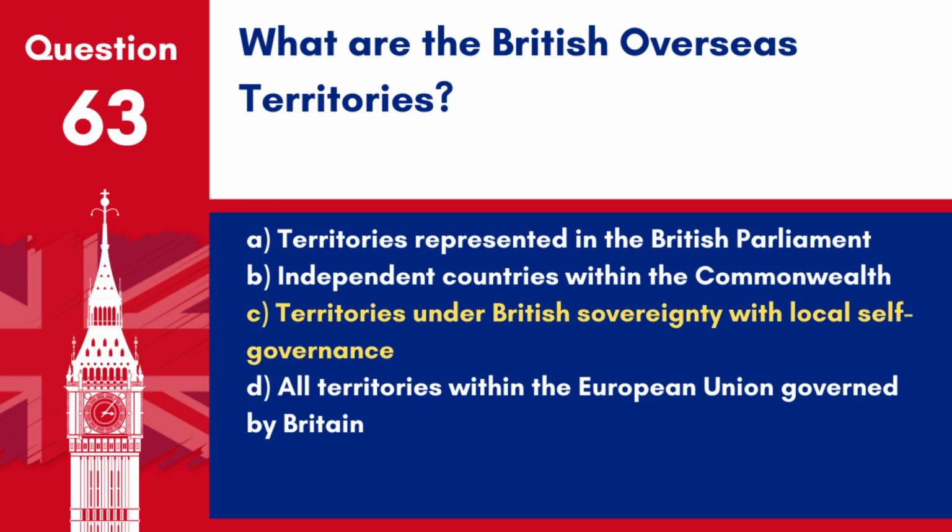Answer C. Territories under British sovereignty with local self-governance. The British Overseas Territories are regions that remain under the sovereignty of the UK, but are not part of the United Kingdom itself, enjoying a degree of local self-government.